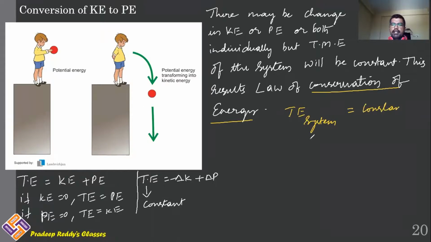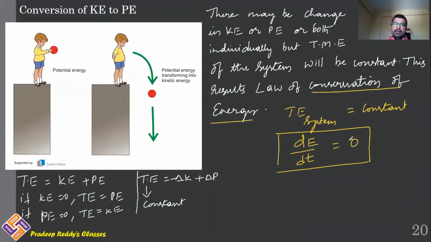That means dE divided by dt is equal to 0. There is no change in the total energy of the system, which is defined as the law of conservation of energy. This gives you E is equal to constant. Very, very important concept. The total energy of the system should remain constant.